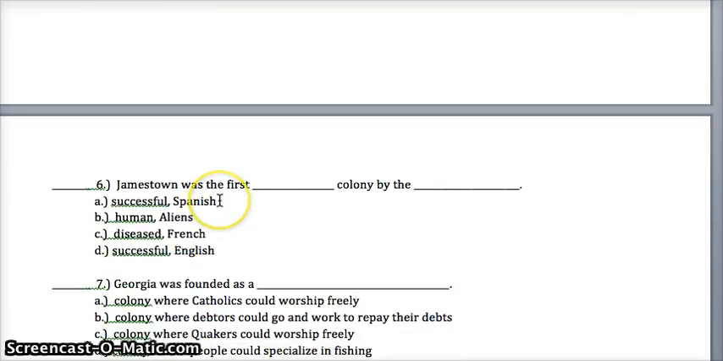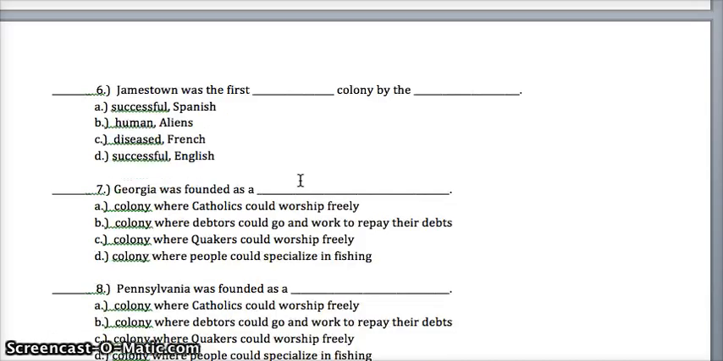Question 6. Jamestown was the first blank colony by the blank. Was it A, the first successful colony by the Spanish, B, the first human colony by the aliens, C, the first diseased colony by the French, or D, the first successful colony by the English?